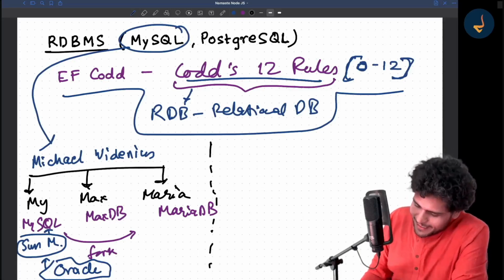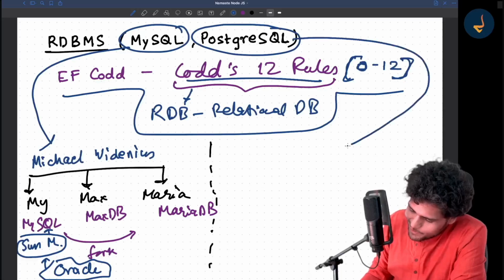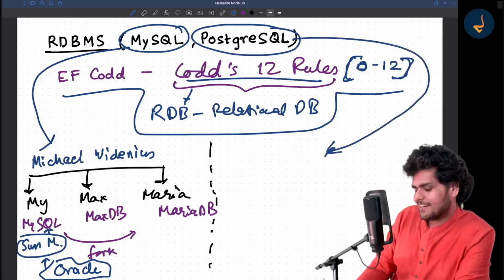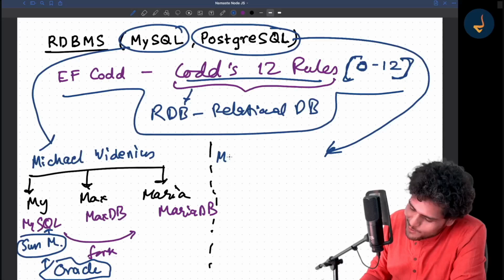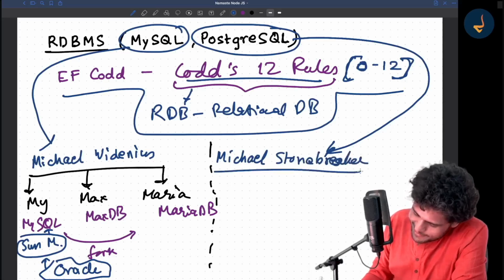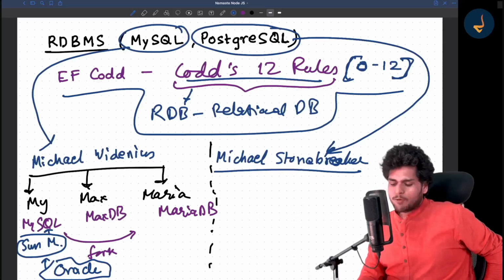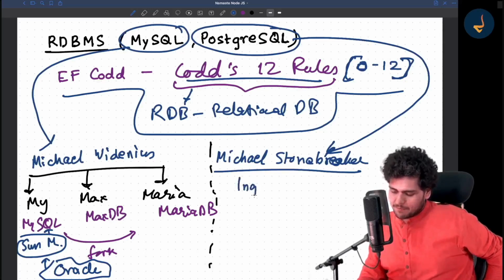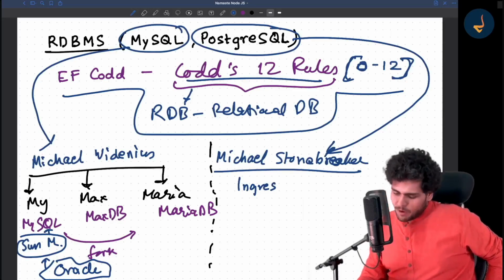Let's move ahead. Let me go to another story, about Postgres, right? So with Postgres, there was again a scientist. Coincidentally, his name was also Michael, Michael Stonebraker. So this guy was working on a project called Ingres. Now this project was